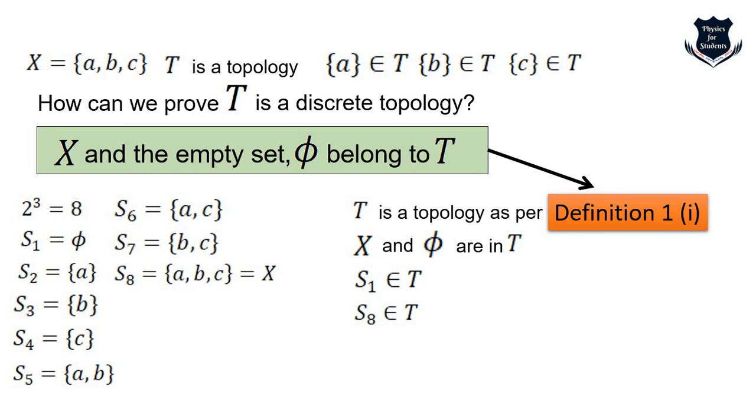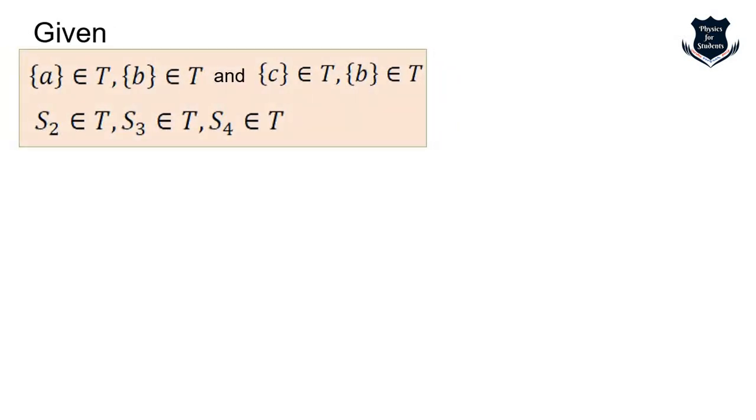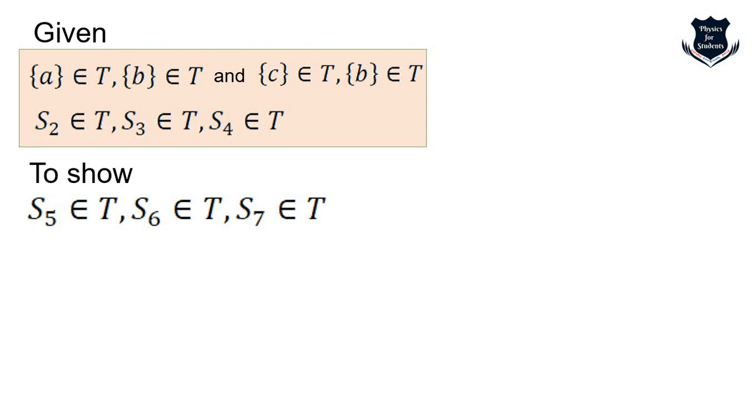Now this comes from the first definition. I told you the first definition is very important, all these sub-parts 1, 2 and 3 of the first definition. Now we are given this. We all know that A, B, C are in T, and S2, S3 and S4. So we need to show S5, S6, S7, and so on.